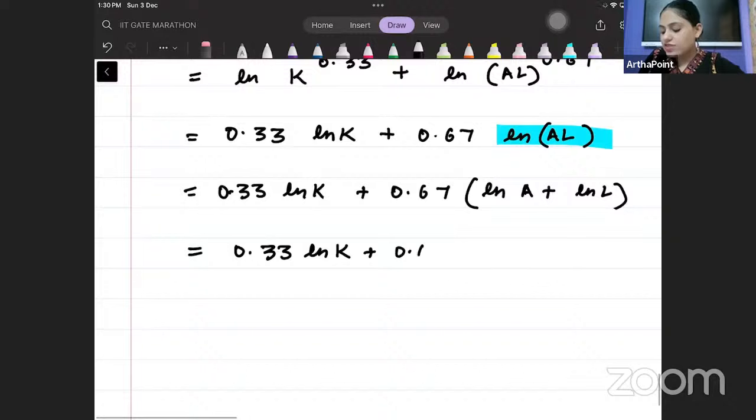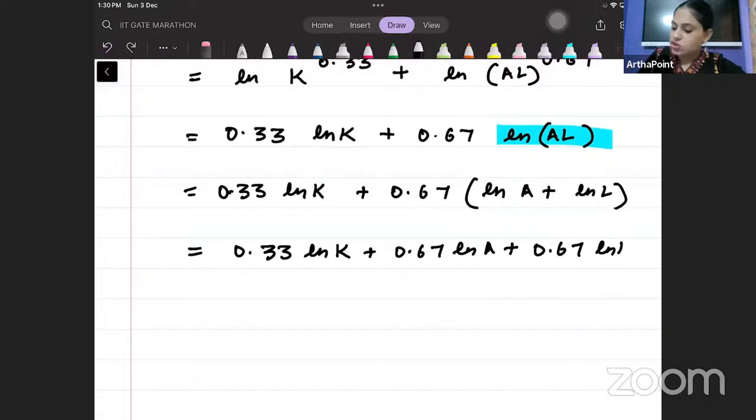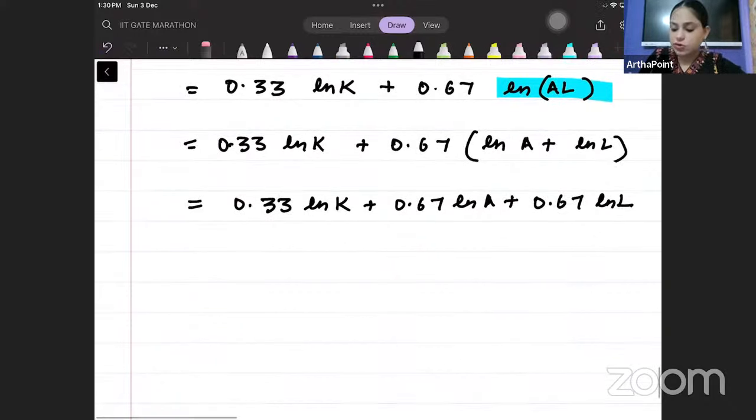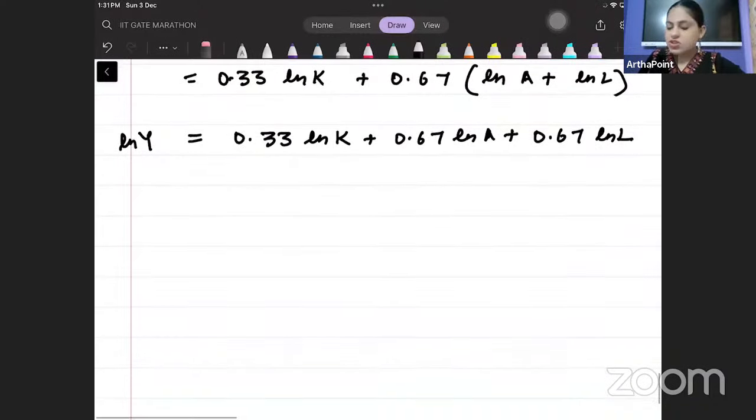In the exam you don't have this much time. We should know the final result, that this is how my growth function looks. I am just solving this for you. Nobody has this much time in exam. You should know this simply.